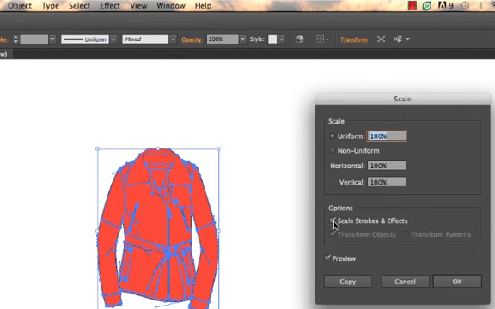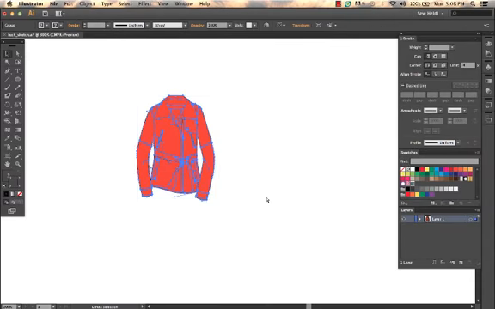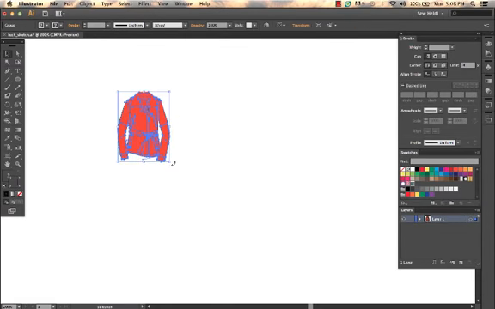This is a checkbox that will catch. So each time you start or open a new document, it will remember however you had it set the last time you were using this setting. So it's something you probably have to go back and change as you need it to scale or not to scale.